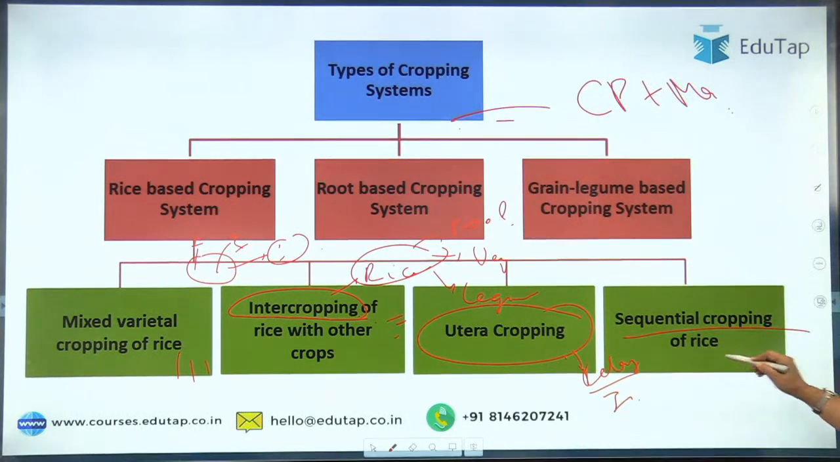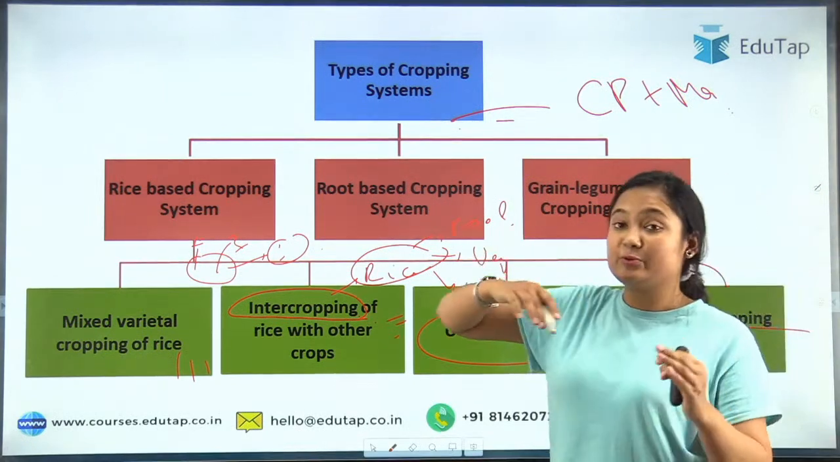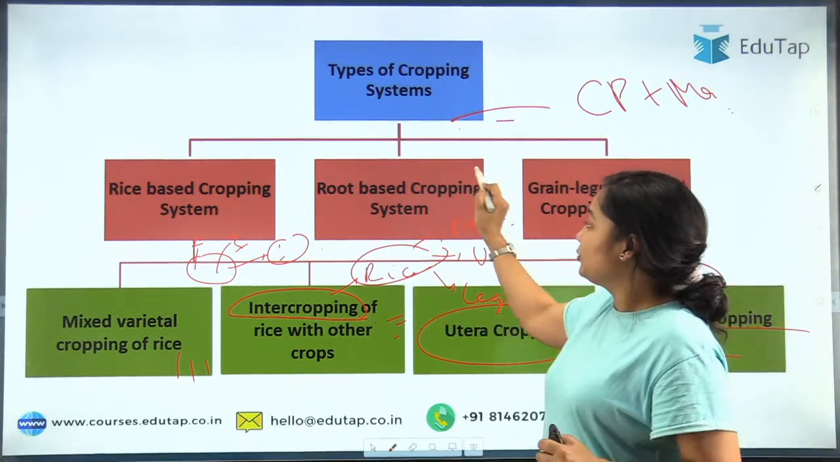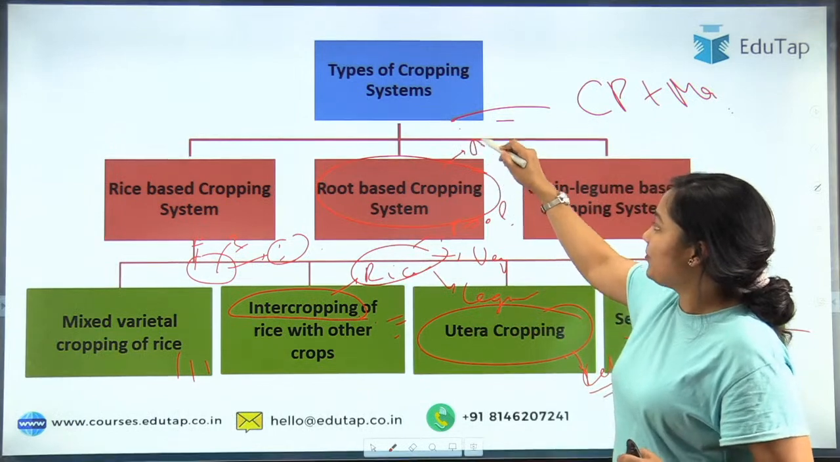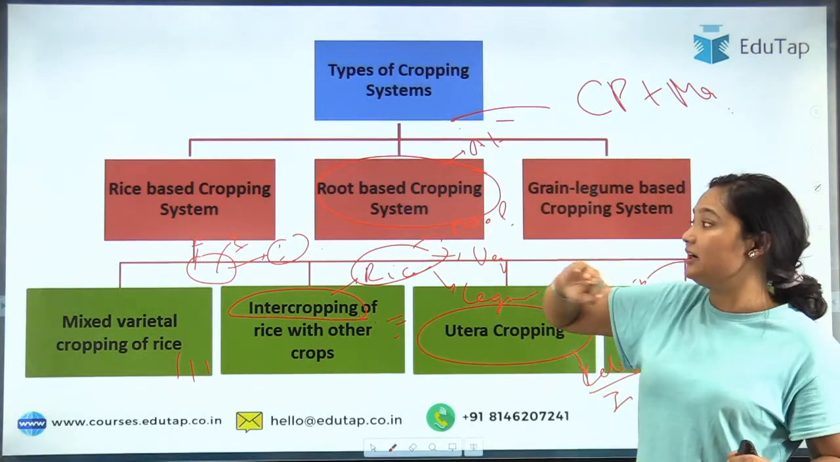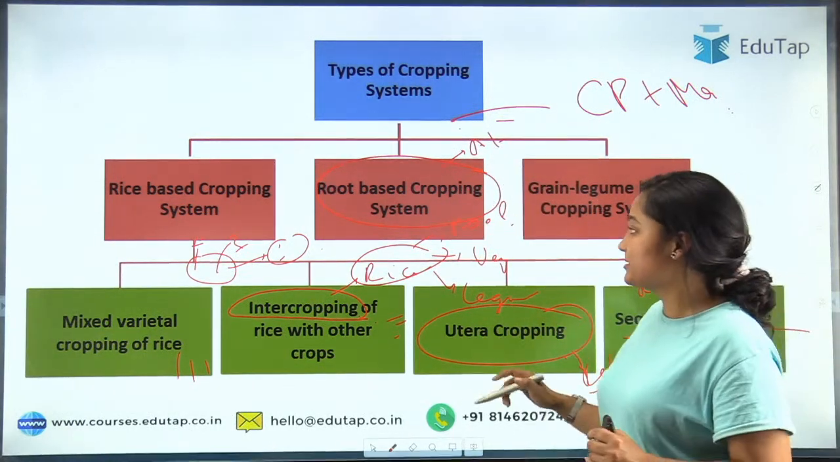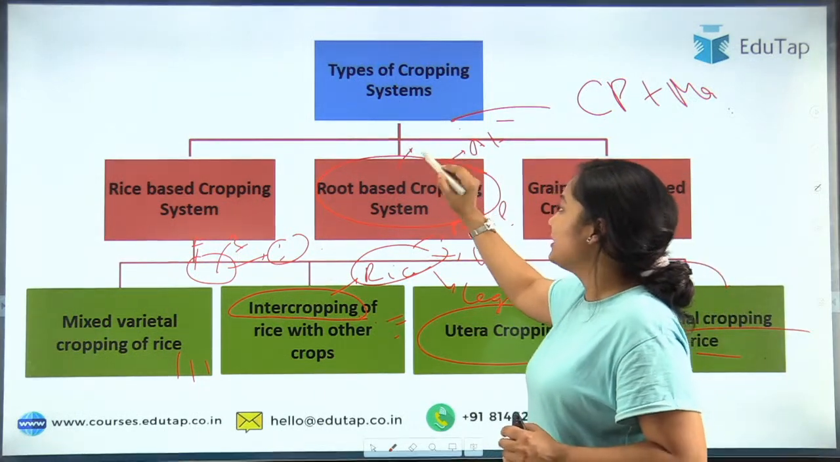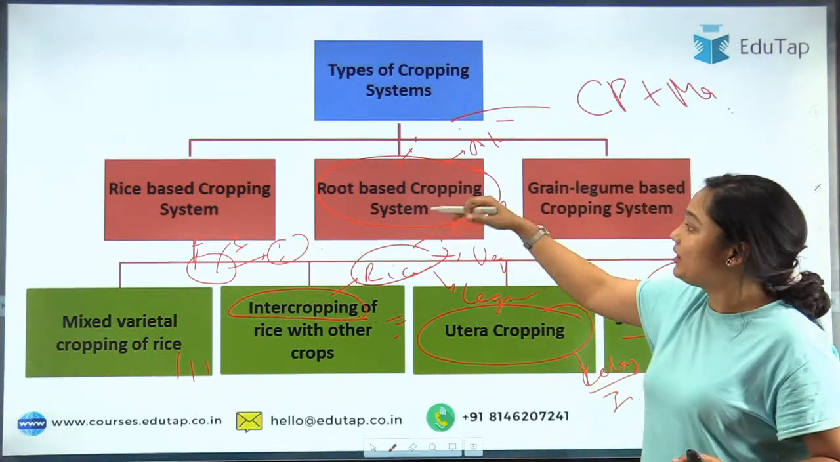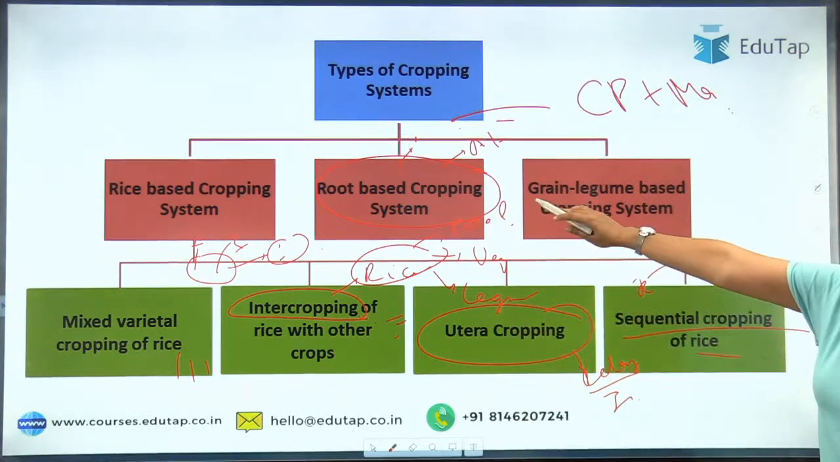Then sequential cropping of rice is also there. It means you are planning to grow rice, then rice again, but you are doing it in a sequence. Now the root based system is usually popular in the continent of Africa. Here the root crop you have, you usually intercrop with it.